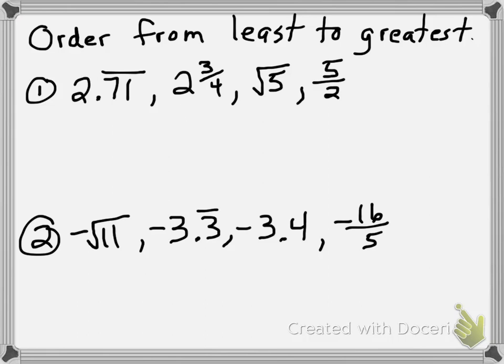Alright, so I'll give you a minute. Remember the steps that we just talked about and see if you can put these 2 number sets in order from least to greatest.